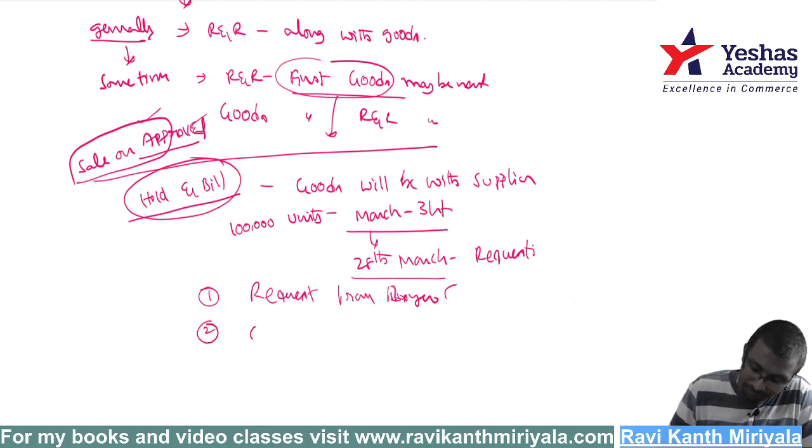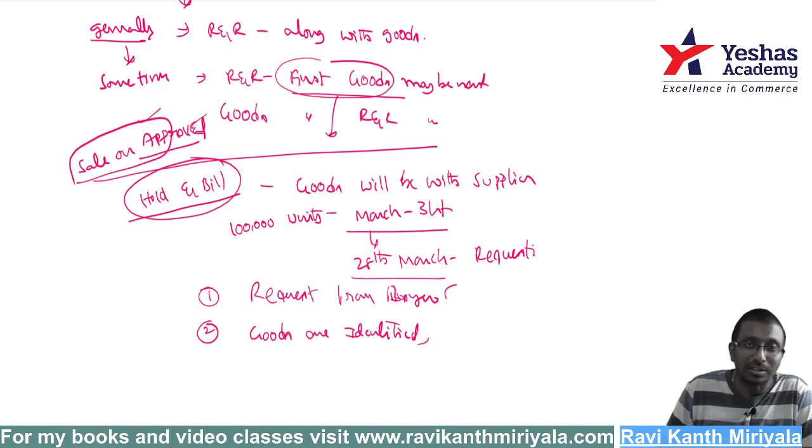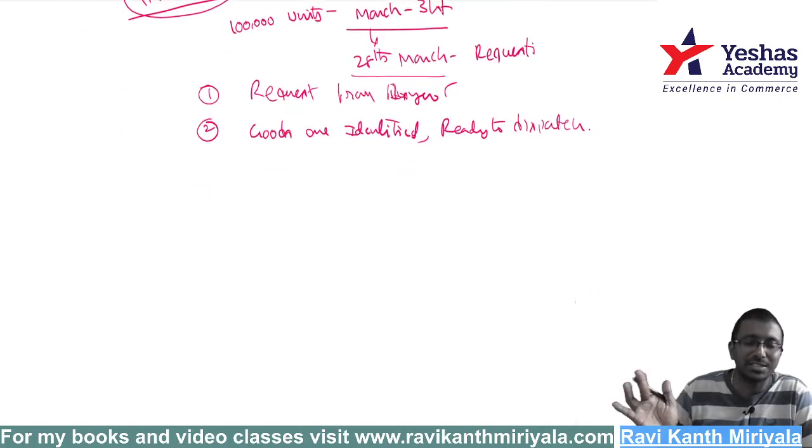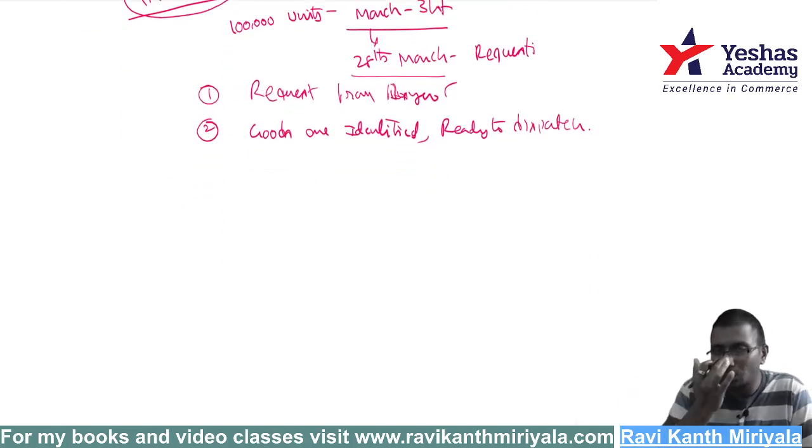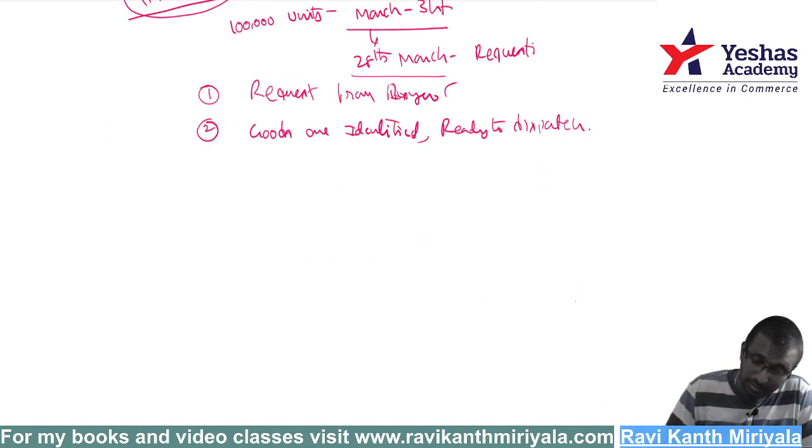Second one: goods are identified. Identified means this bottle is related to that customer, very clearly this is related to them, and this is not related to them. Goods are ready to dispatch. Everything is ready. Once he says yes, send, I will just put it in the lorry and send it.